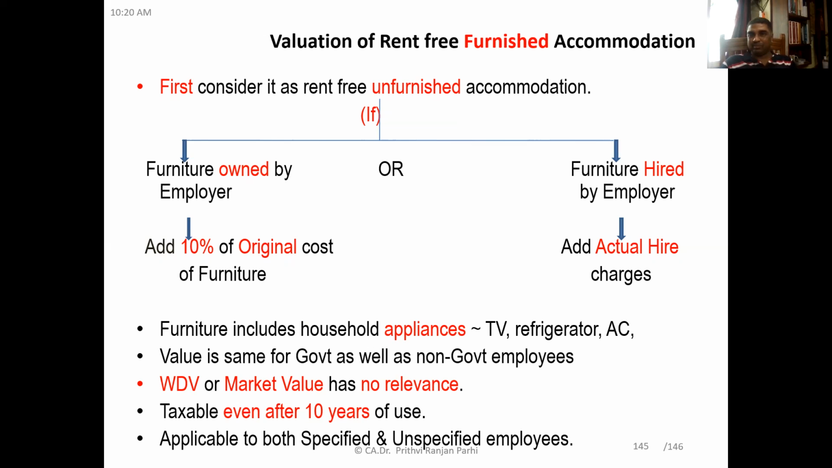Did you understand this? Yes, sir. Okay, suppose rent-free accommodation is valued at 2 lakh, but furniture is provided whose original cost is 1 lakh. So along with the 2 lakh, 10,000 will be added every year. And let us say the house is provided for 15 years. So every year 10%, 10%, 10%. So after 10 years, what will happen? The original cost of the furniture will be exhausted. Yes, sir. But still, this 10% will be added.